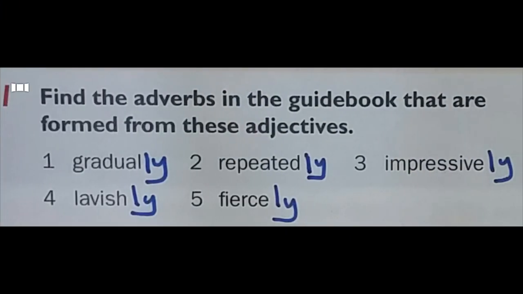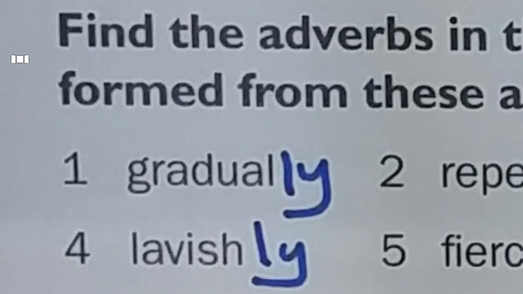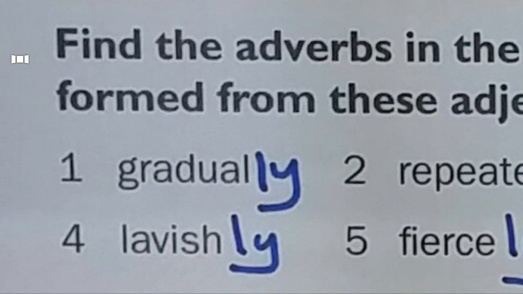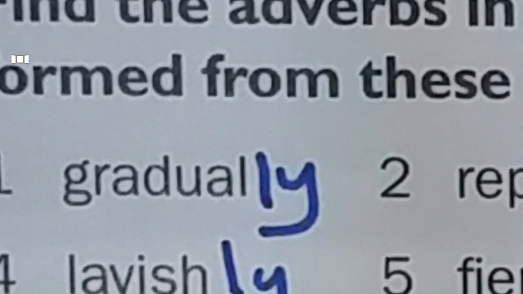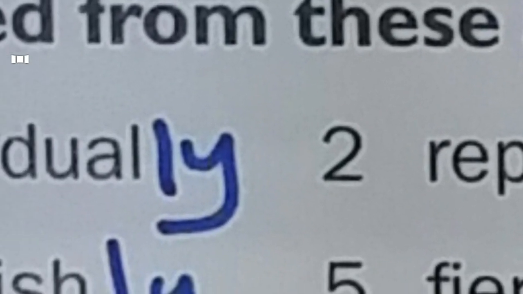Here we have an exercise on student book page 41. Number 1. Find the adverbs in the guidebook that are formed from these adjectives. I want to change these adjectives into adverbs. I look for these adverbs in the text, in the lesson, the Grand Palace. Number 1. The word gradual. Gradual is an adjective that means متدرج. If I want to change it into adverb I have to add ly. It becomes gradually. I just add ly.